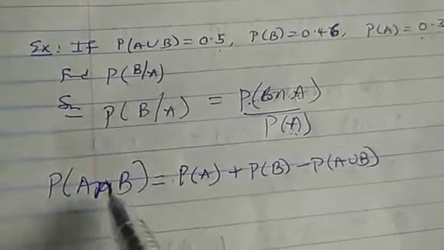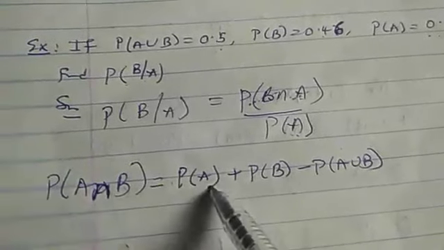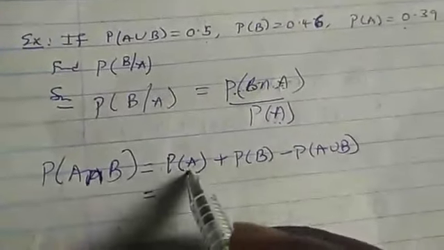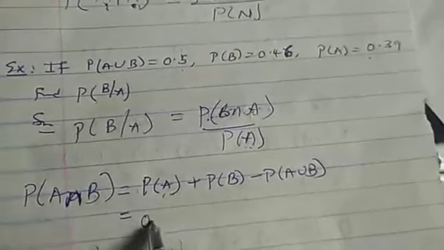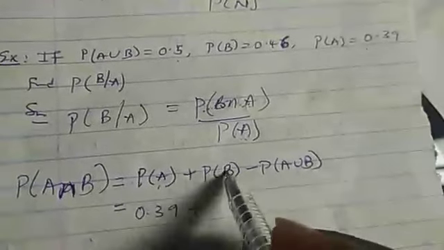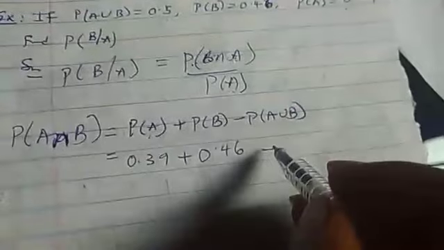I'll use the addition formula. Probability of A intersection B will give me this. Now we have been given probability of A to be 0.39 there, probability of B to be 0.46, minus probability of A union B to be 0.45.